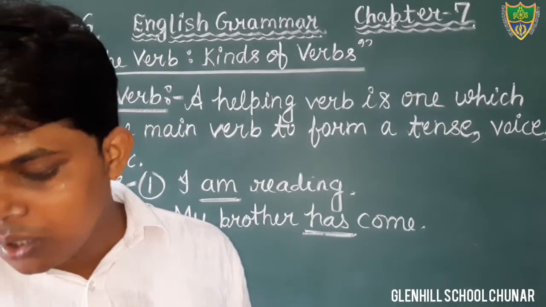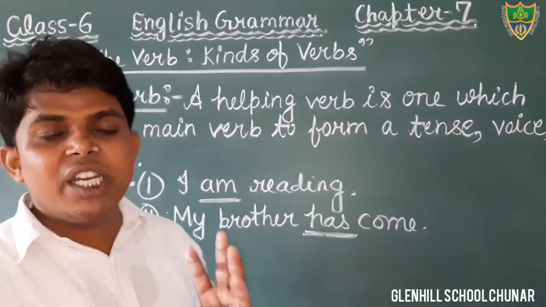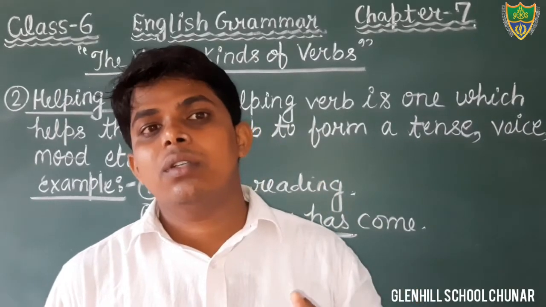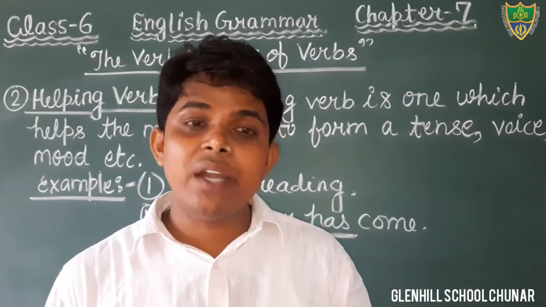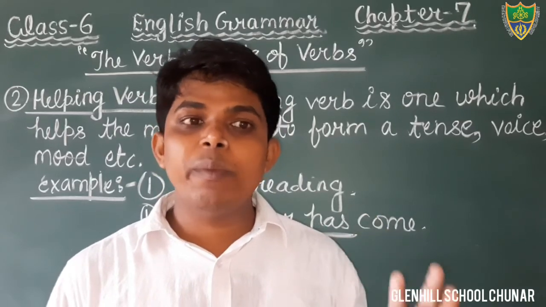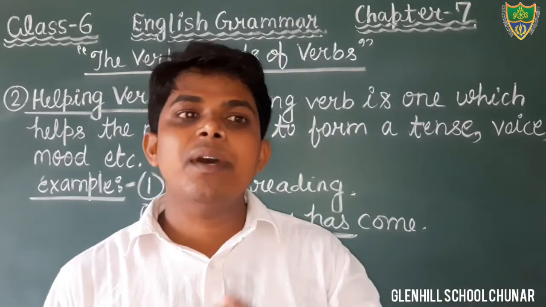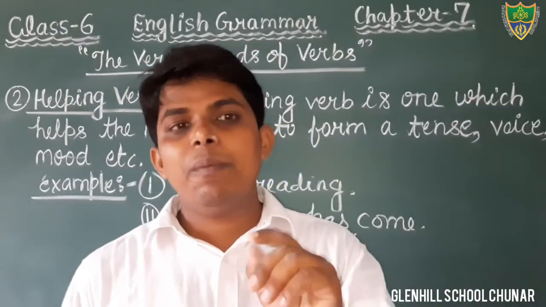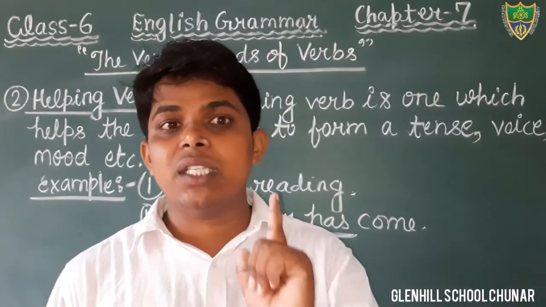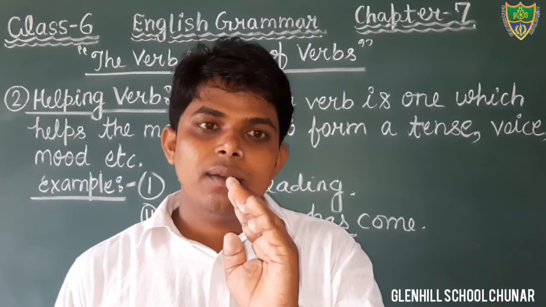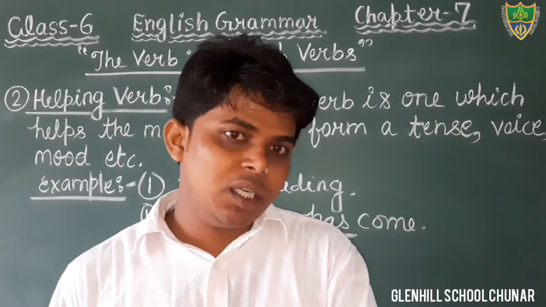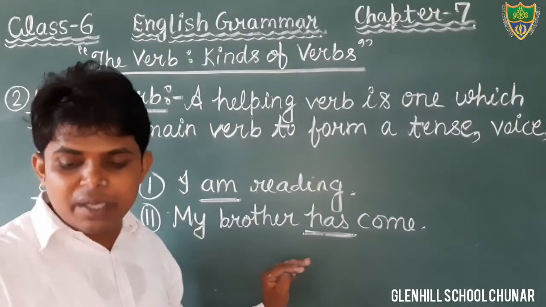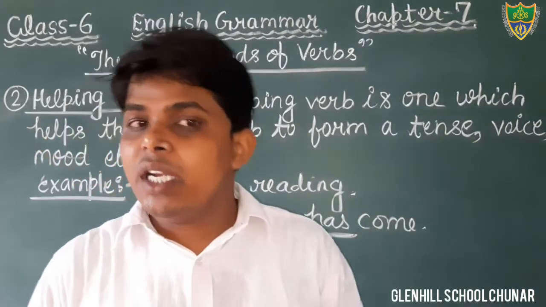So students, today we have read the definition of verb. And we have also seen the diagram of verbs, kinds of verb. I have told you there are two main kinds, main verb and helping verb. Main verb can be categorized into two subcategories, transitive verb and intransitive verb. Helping verb can be categorized into two subkinds, that is primary auxiliaries and modal auxiliaries. Okay, students, in the next class we will discuss the main topic that is given in your book, that is transitive verb and intransitive verb.